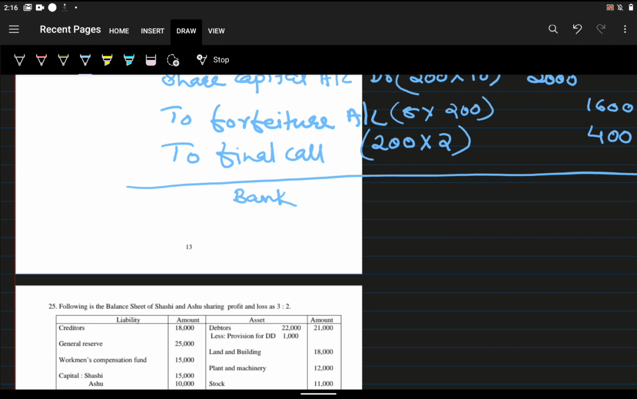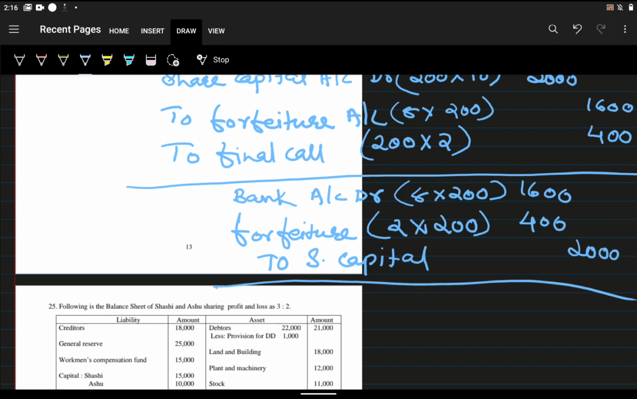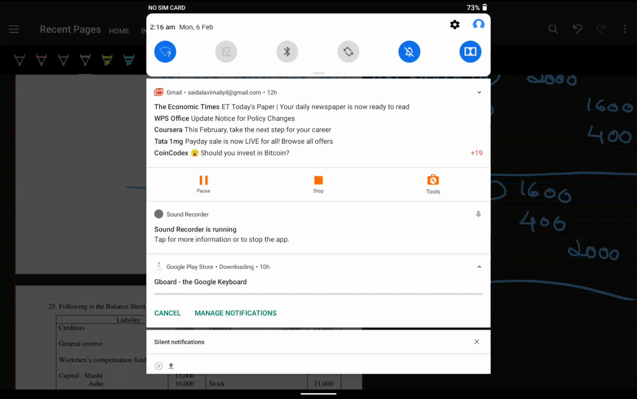So what is the journal entry? Bank account debit, that is 8 into 200 shares. Actually the value is 10, but we are issuing at 8 rupees, because it is reissued at a discount. So it will be 1,600. Then the discount amount we write in forfeiture account, that is 2 into 200, which is 400, to share capital, the total amount, that is 2,000. Only this much is there. Still two more questions are there, which we will discuss in the next video. Thank you.